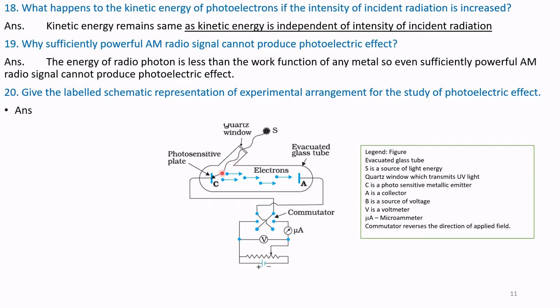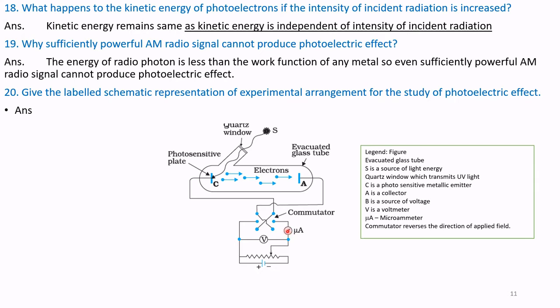They gain energy and travel towards the positive plate. Plate A is kept at positive potential through an arrangement. Here is a voltage source, positive here and negative at the bottom. The potential can be varied through a potentiometer or a variable resistor shown with the arrow, and it can be measured on the voltmeter V.